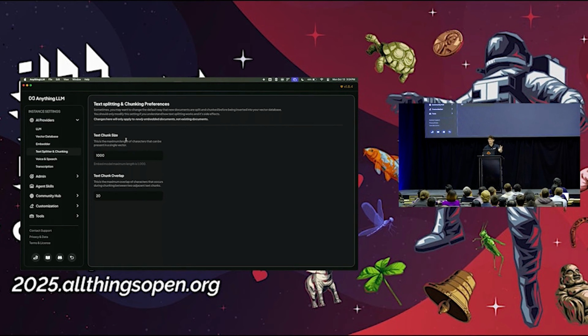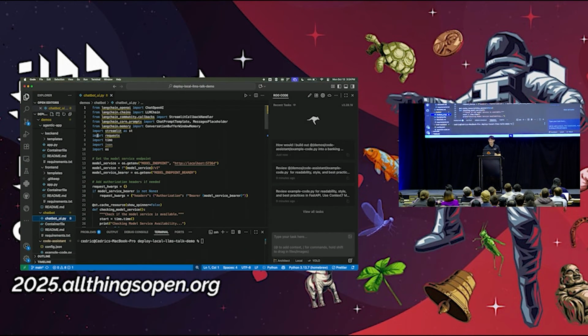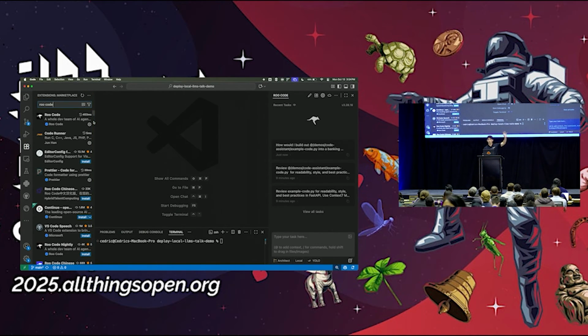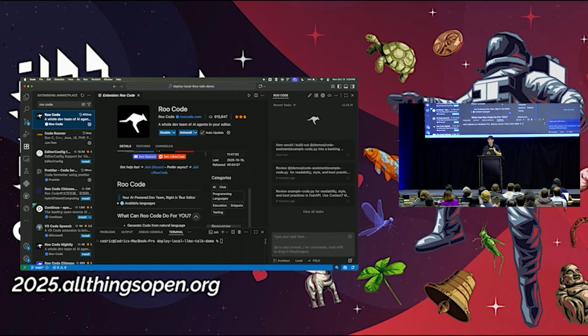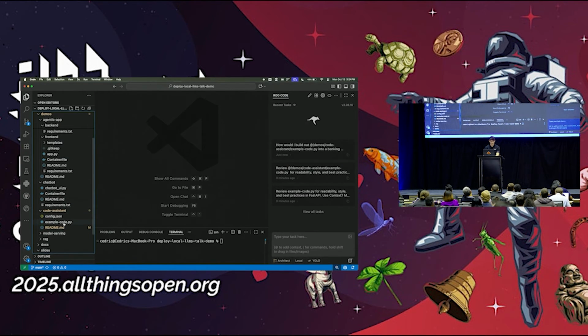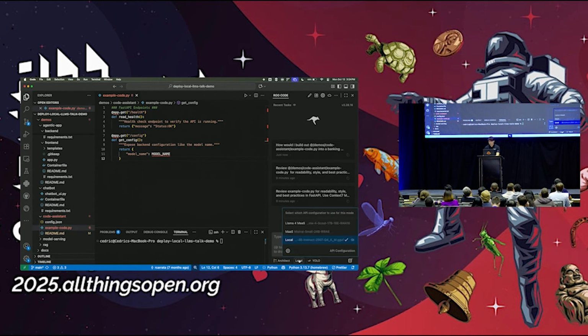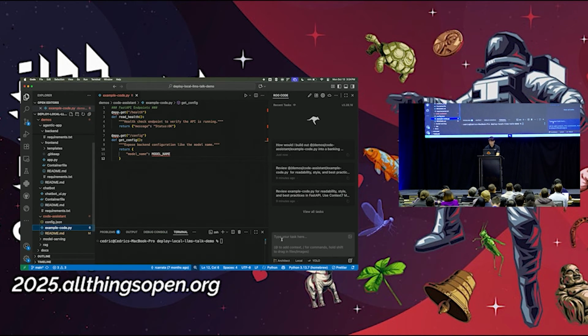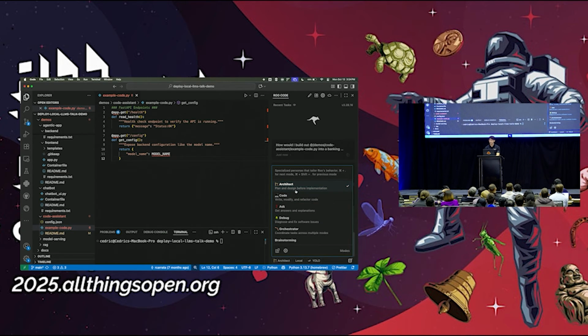But we're all developers, right? This is the developer room. So what I'm going to show you is an example of vibe coding. I have something called RooCode, and this is an open source project that allows me to connect to an LLM, whether it's hosted by someone else or hosted by myself, and do inline edits in my IDE, which is really nice. So I've got this example code that I want to show you really quickly. And we're using a local model, so it's that Qwen 4B. I'm just going to ask a simple question, so I'll copy this in: just review this specific code. And with this extension, I've got a lot of different modes to architect, to implement, and also to debug.